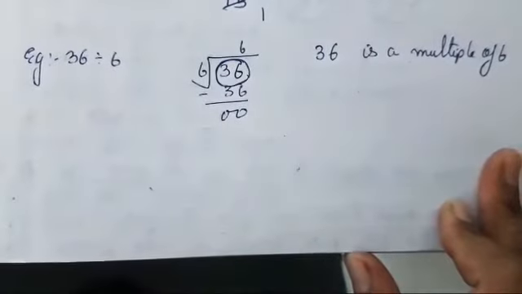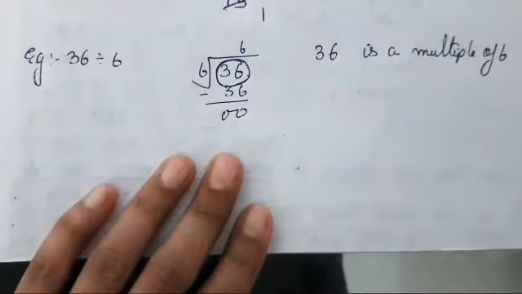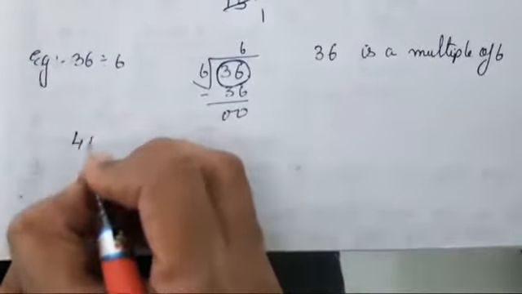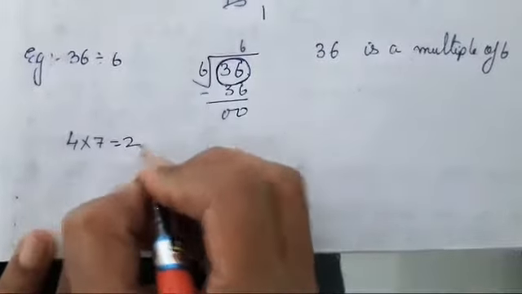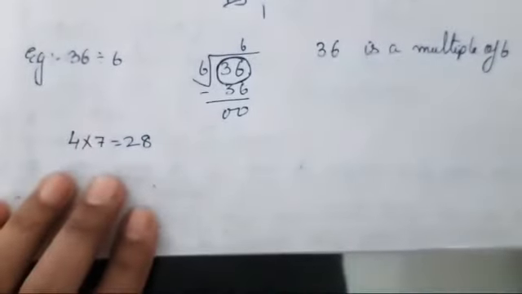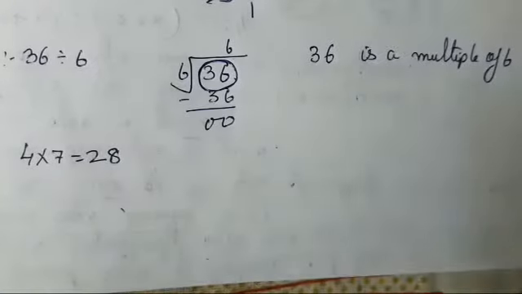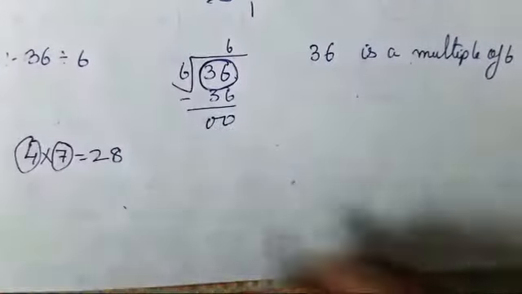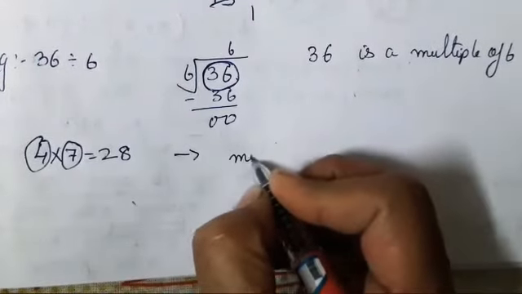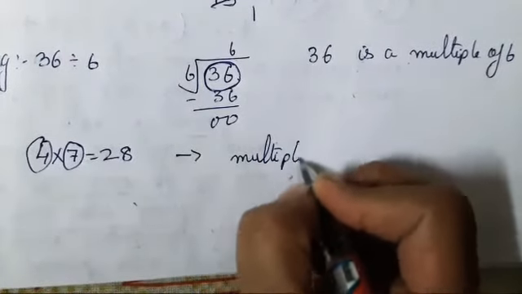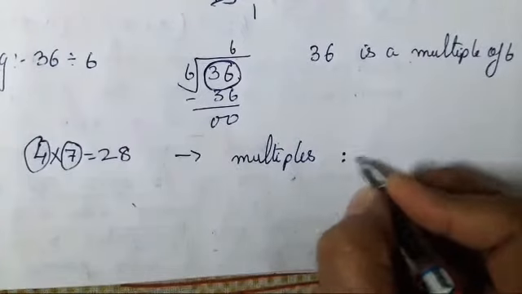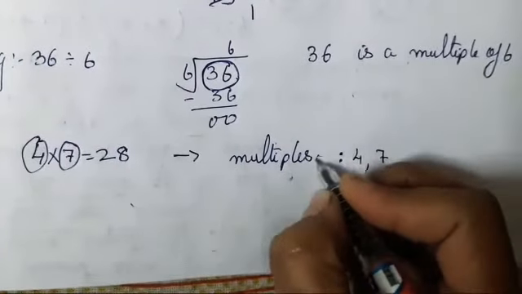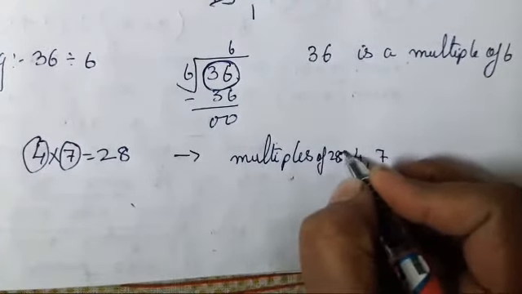Okay, so 36 is a multiple of 6. Next, one more example I will give. Suppose we take 4 into 7, that is 28. Now, if we have taken 28, it means 4 and 7 are factors of 28. Got it, children? I hope it is clear. Multiples of 28 you all can write over here.